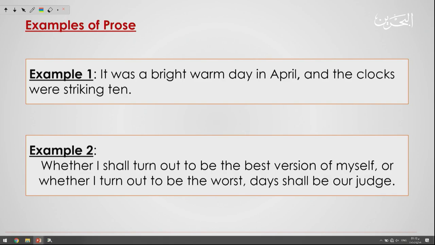Okay? Now we will see two examples of prose. Example one: it was a bright warm day in April and the clocks were striking 10. And the second one: whether I shall turn out to be the best version of myself or whether I turn out to be the worst, days shall be our judge. So what kind of prose are these that you see here? Both of them are actually fictional prose. One of them is related to the biography, and the other one is more like poetic.